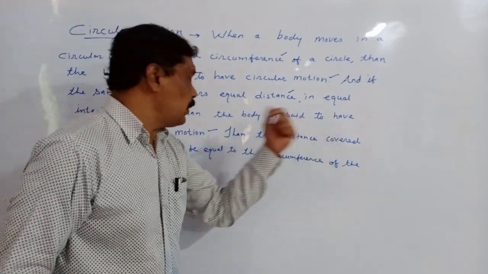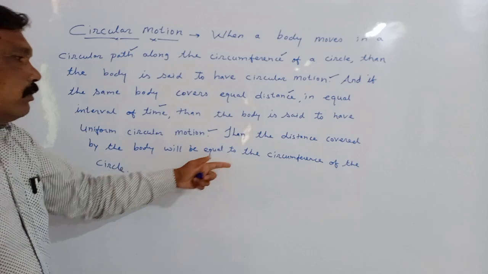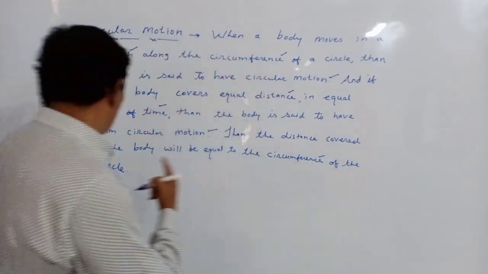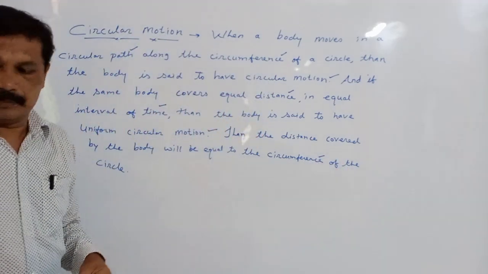The distance covered by the body will be equal to the circumference of the circle.